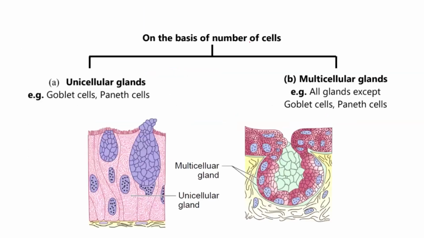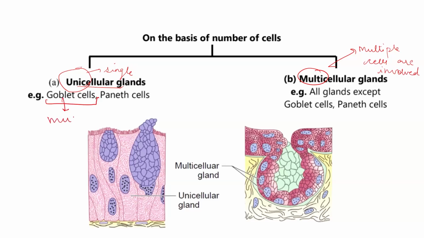So on the basis of the number of cells, it can be a unicellular or it can be a multicellular gland. The unicellular consists of a single cell. Uni means single, so it consists of a single cell. And multicellular means where multiple cells are involved. An example of a unicellular gland is the goblet cells that help in the secretion of the mucus, and the Paneth cells. So in this figure, you can see it is the type of unicellular gland where a single cell is acting as the gland or is helping in the secretion, right?